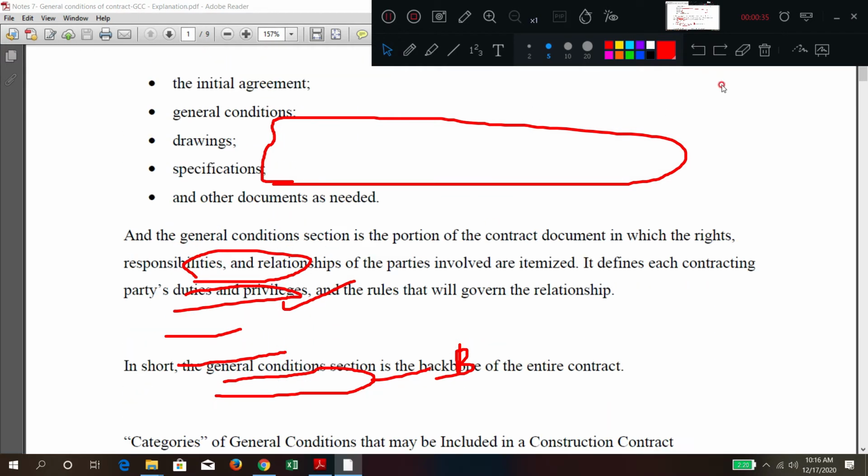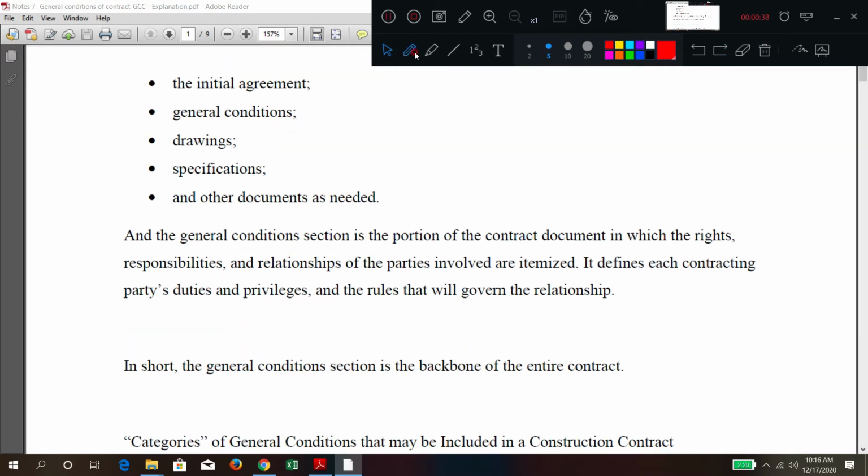So here in the general conditions of contract, which is a very important portion of the contract document, the rights, responsibilities, and relationship between the different parties are itemized. Itemized means clearly it is mentioned there. Whose rights? Contractor, client, consultant, or any other party engaged in that contract: their rights, their responsibilities, and their interrelationship are mentioned over there.